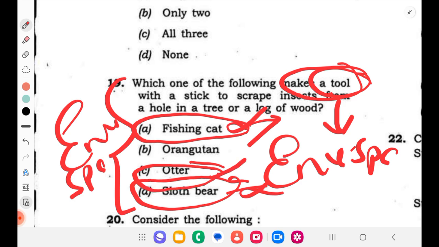See here, the question is directly asking about the intelligence used by which of the species. So if you know the answer, you can directly tick that, it is orangutan. Otherwise, with this kind of question, if you are not aware much, it is better to skip.